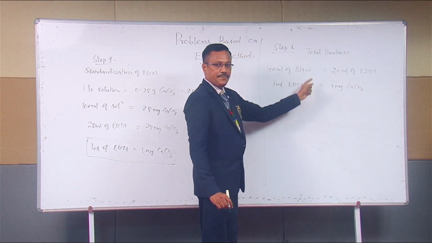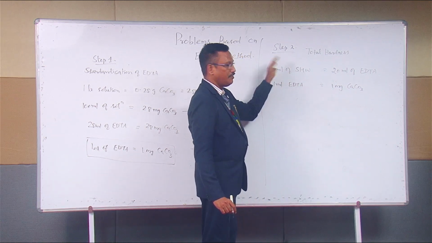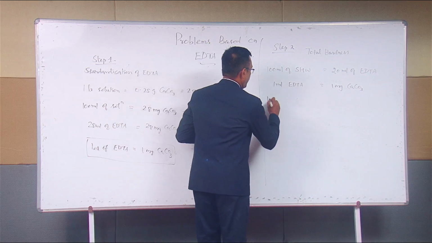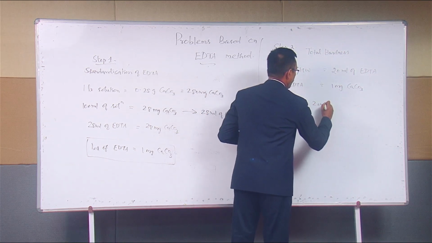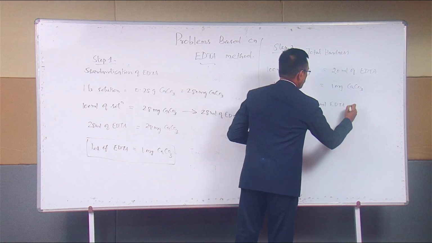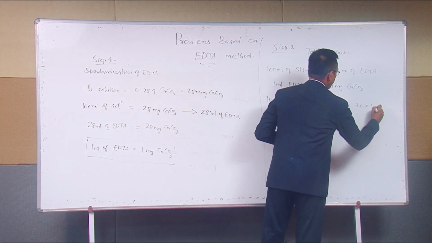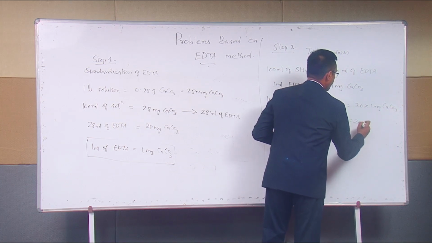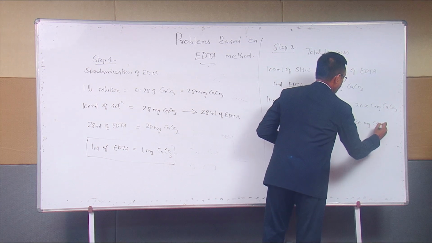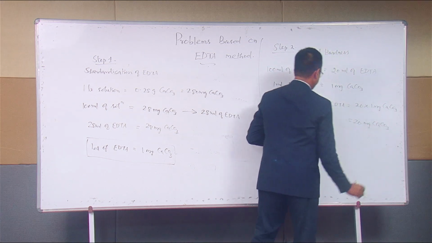You adopt the same technique to this first equation. 100 ml standard hard water is equal to 20 ml EDTA. That's equal to 20 into 1 mg of CaCO3, that's equal to 20 milligram of calcium carbonate.